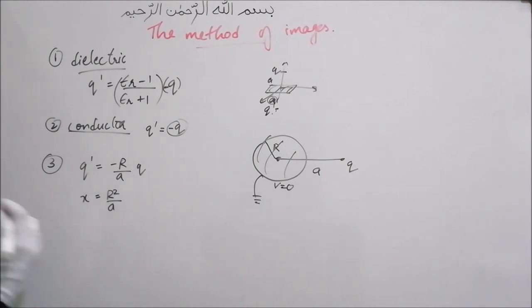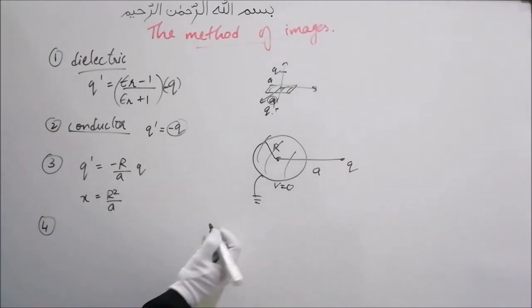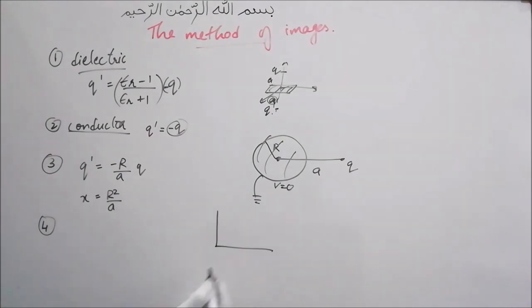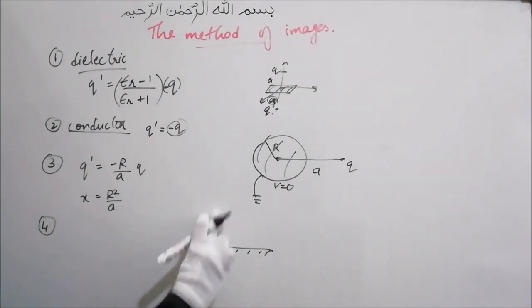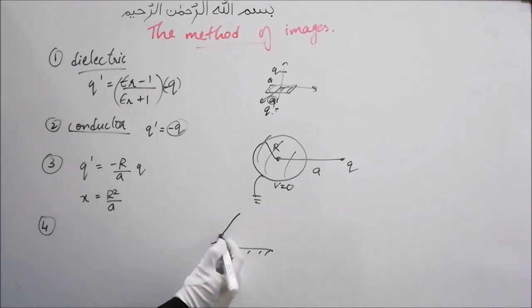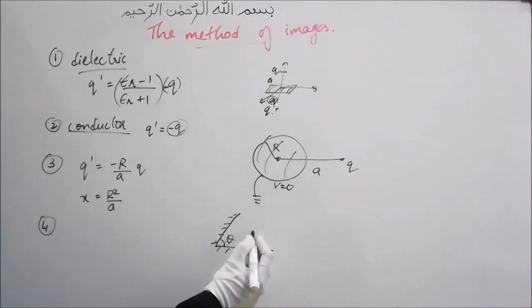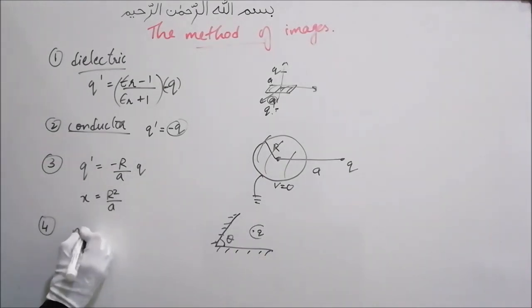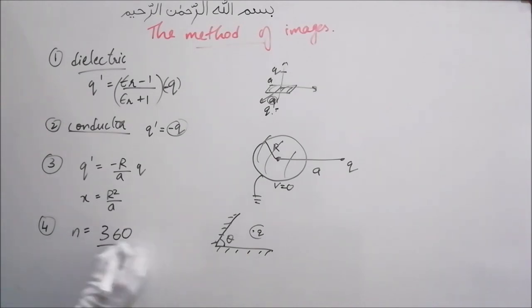And the fourth point is, if we had semi-infinite grounded conducting planes, let's call like this, both are grounded and making an angle theta with each other, and we had a charge q, let's say, placed somewhere in this region, then the number of image charges will be given by the formula, n will be equal to 360 upon theta minus 1.